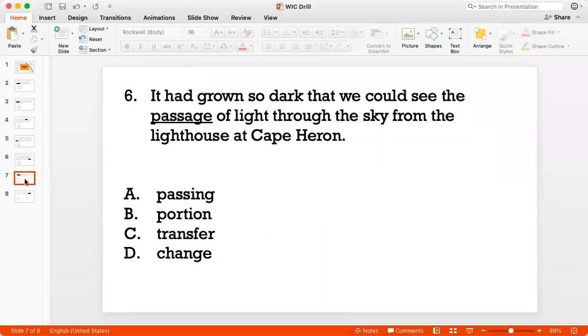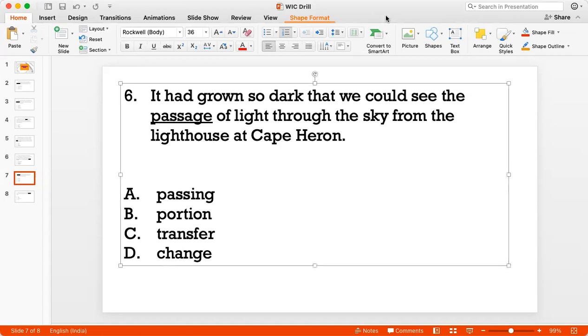Okay. Question 6. It had grown so dark that we could see the passage of light through the sky from the lighthouse at Cape Huron. So here we are talking about a scene where there is a lighthouse and it emits light, and that light is passing through the sky, right? So it's the passage of light, the passing of light through the sky. So I like a word like passing of light, the passage of light, right?